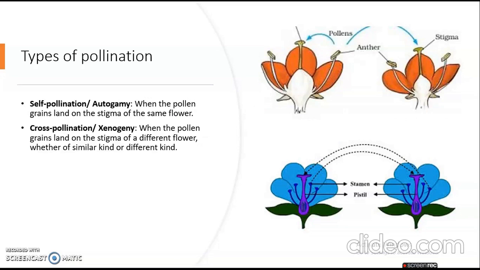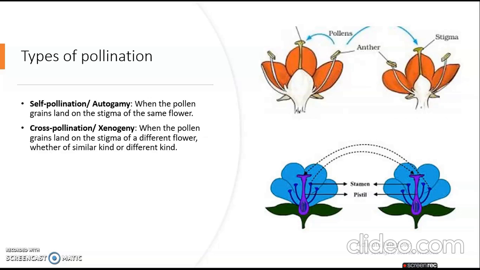So we have learned many topics and covered almost 3/4 of the chapter. In the previous video we were on types of pollination. I think we have covered it, but let me do a recap. Self-pollination and cross-pollination. I have told how to pronounce the other names too.